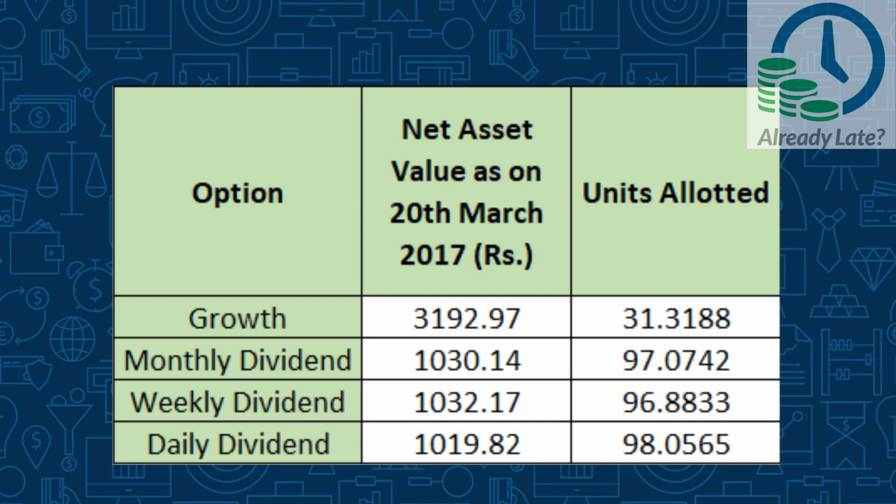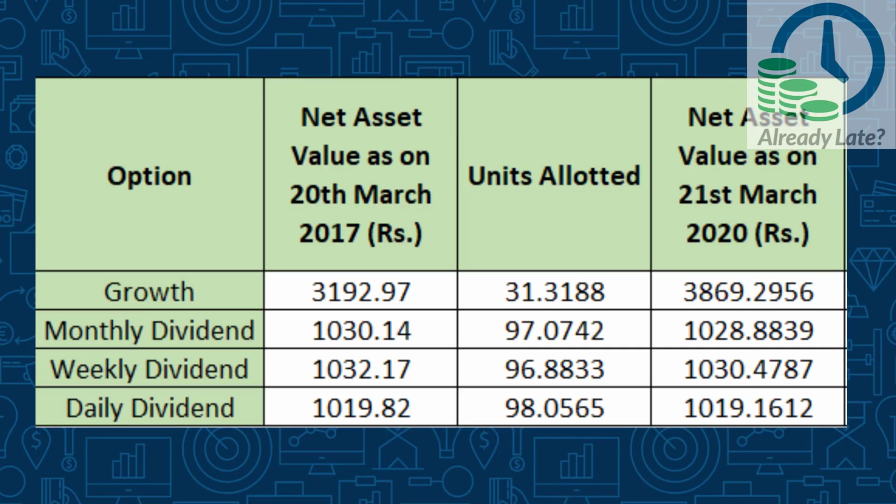Now, if you were to invest 1 lakh rupees under each of these options, you will be allotted 31.3188 units under growth option, 97.0742 under monthly dividend, 96.8833 under weekly dividend, and 98.0565 units under the daily dividend option.